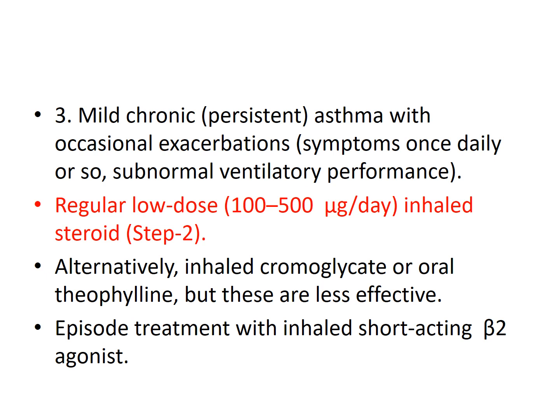So the drugs we use in mild chronic asthma are, firstly, inhaled corticosteroids at low doses. As an alternative, if the patient is not able to take steroids because of other problems, we can use inhaled chromoglycate or oral theophylline. And for the acute attack, we need to use the inhaled short acting beta 2 agonist.